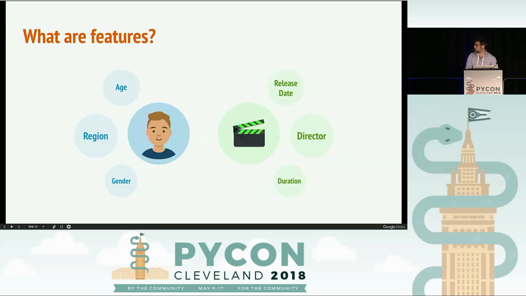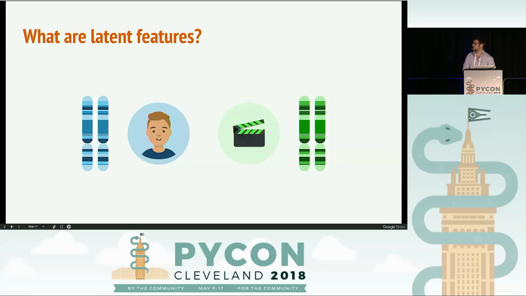And what do these features look like? Sorry about the picture, but they're very ambiguous. There's no way to actually describe them, and this is my creativity in trying to describe the features. They're not really something that you can actually point out. These are very abstract. But again, we can use these features in our data sets. So now let's try to actually understand how we can use these latent features. How are these features actually generated?